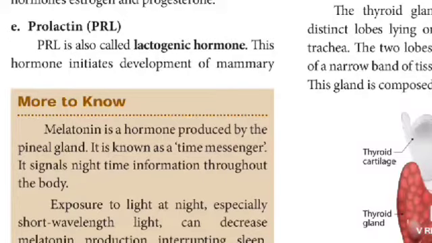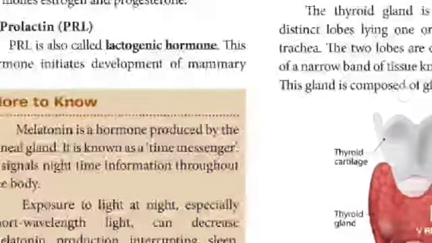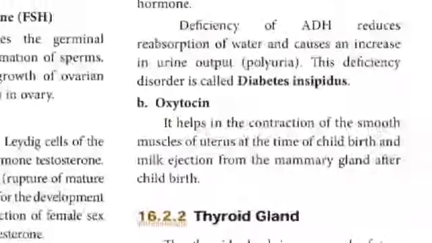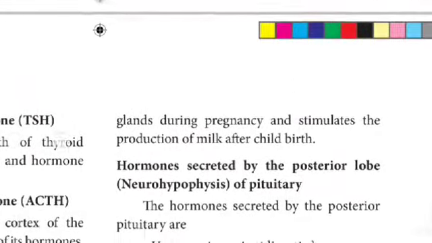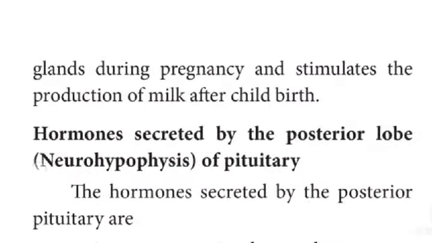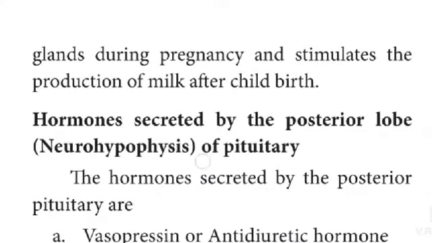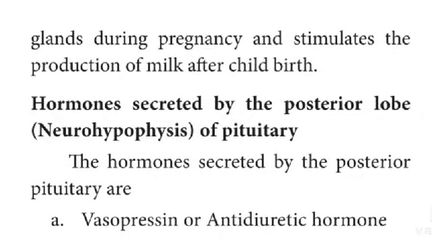Prolactin. Prolactin is also called the lactogenic hormone. This hormone initiates development of the mammary glands during pregnancy and stimulates the production of milk after childbirth.